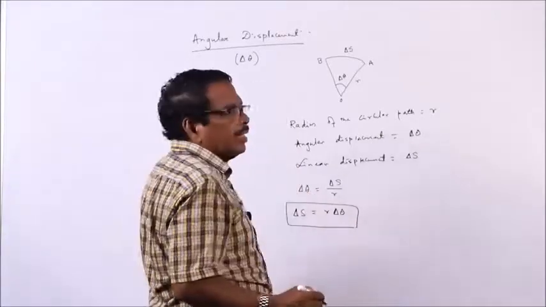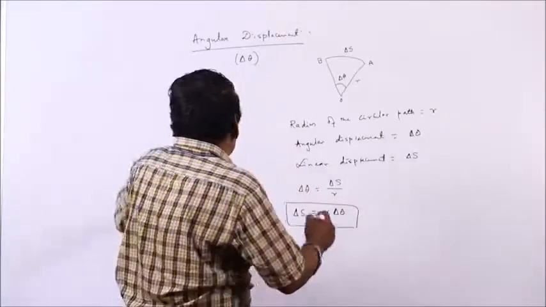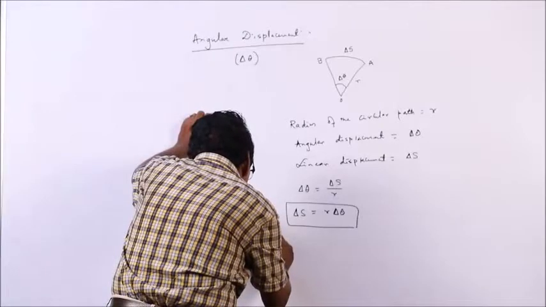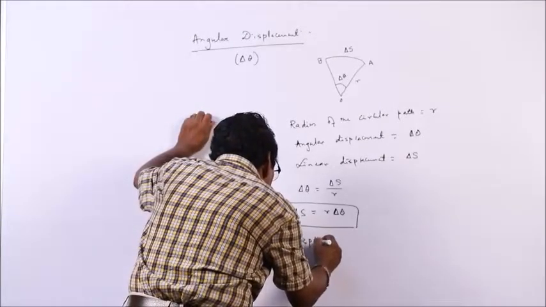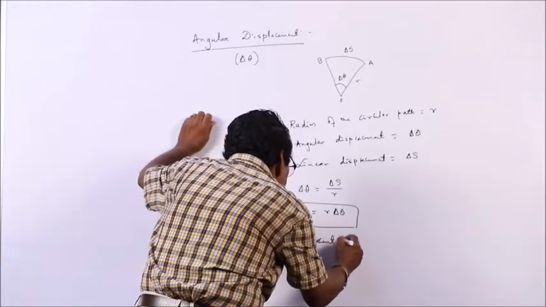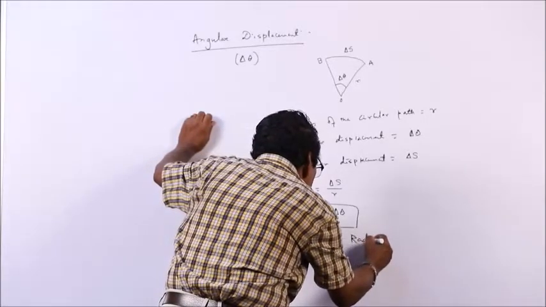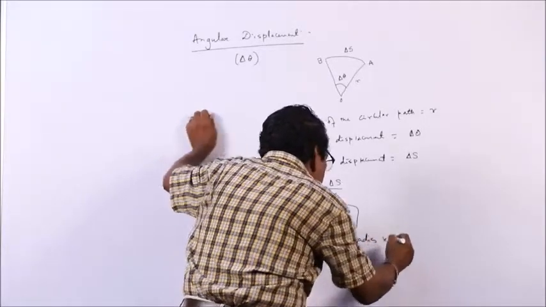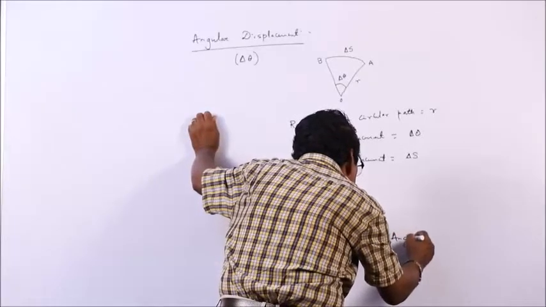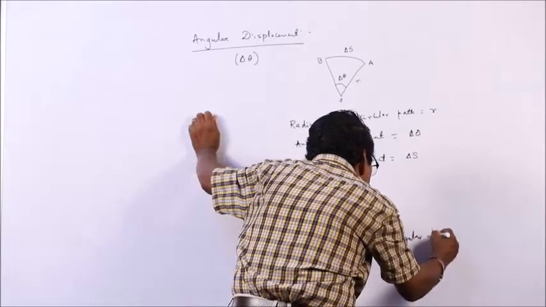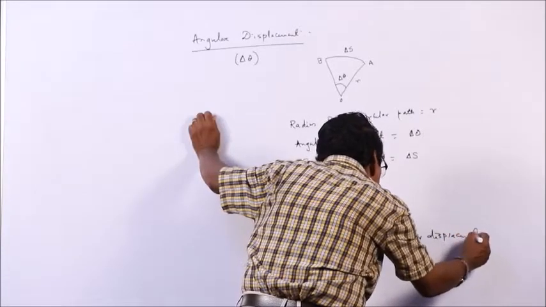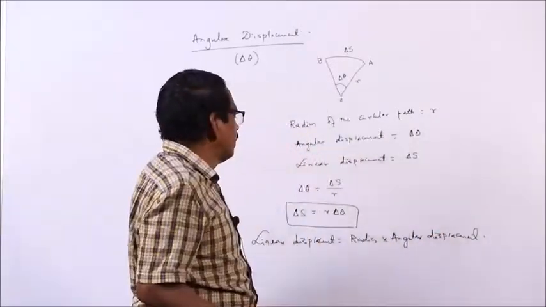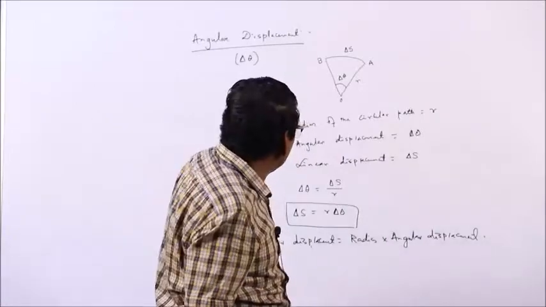So, linear displacement is equal to radius into angular displacement.